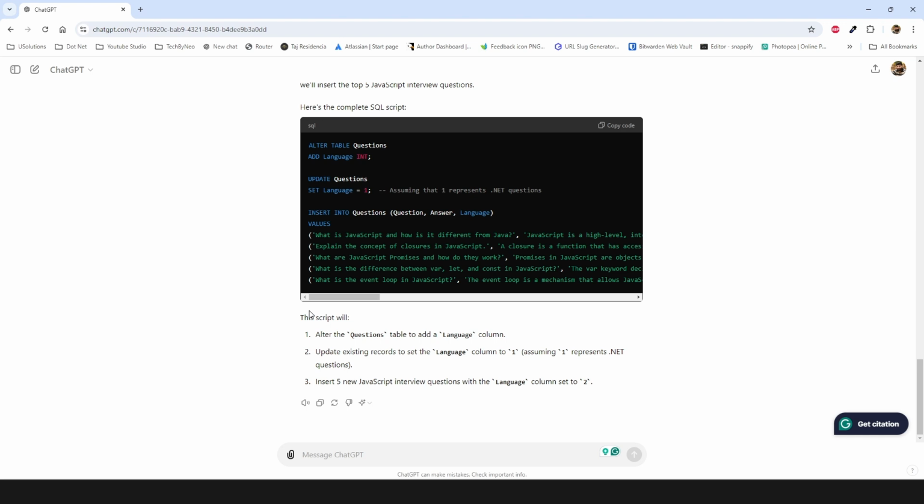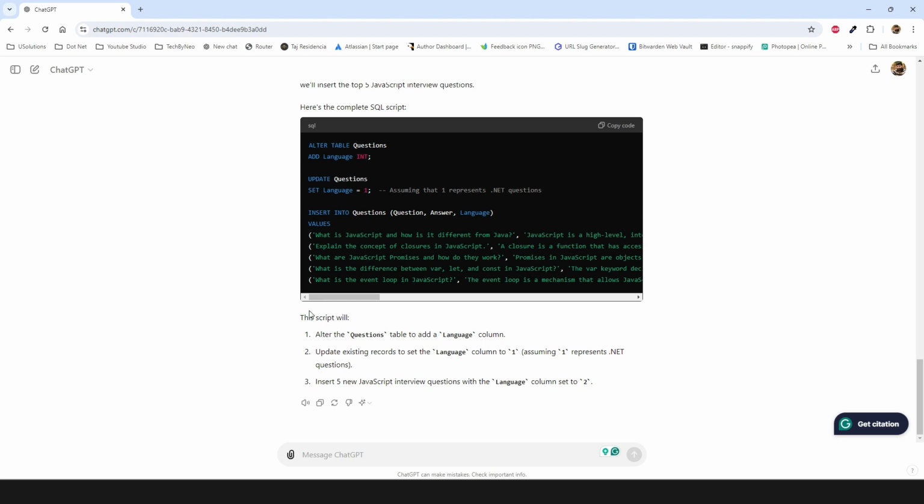Let's say we want a system for MCQs and we want to put all the answers in the same column. That is a task for you as well. Let's enhance that script so that you have four possible answers, one of which is correct, and you maintain all those answers in the same column, like an answers column.